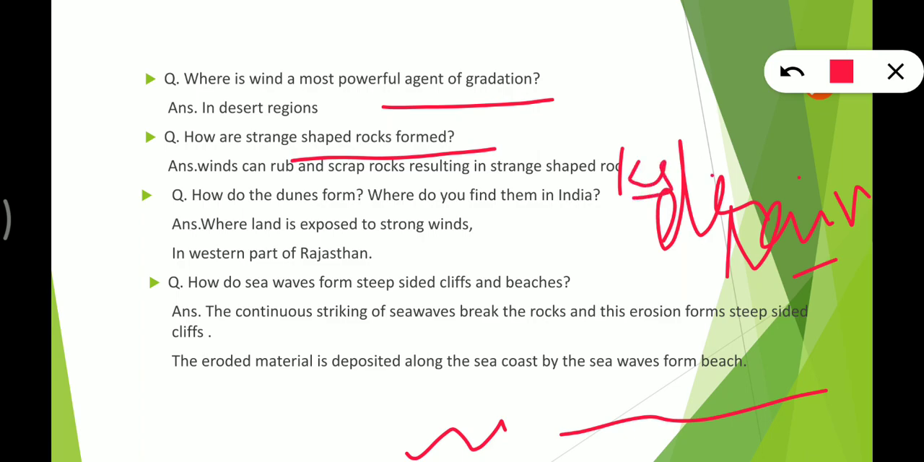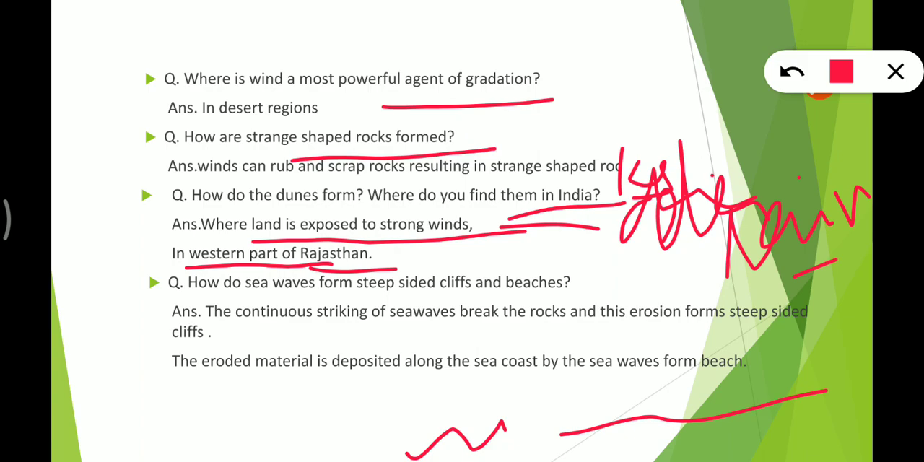How do the dunes form? Where do you find them in India? They are found where the land is exposed to strong winds, meaning in desert regions. And in India, the desert is in Rajasthan. So in the western part of Rajasthan, we find dunes, sand dunes.